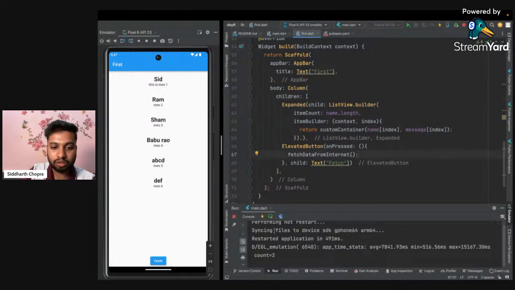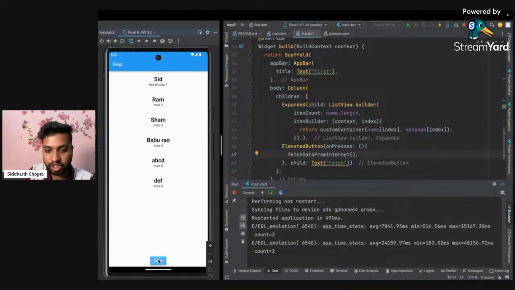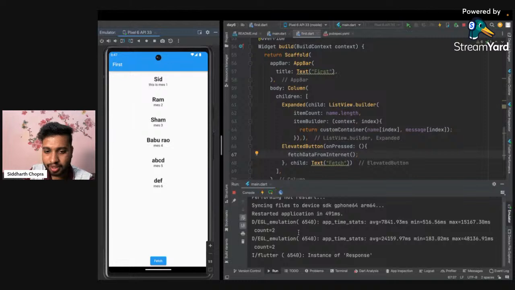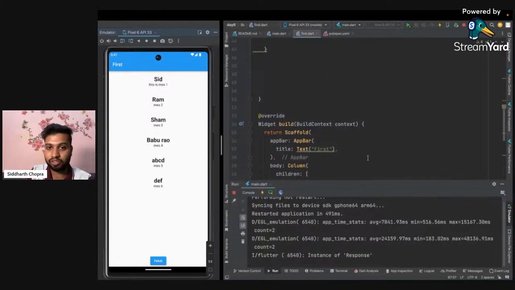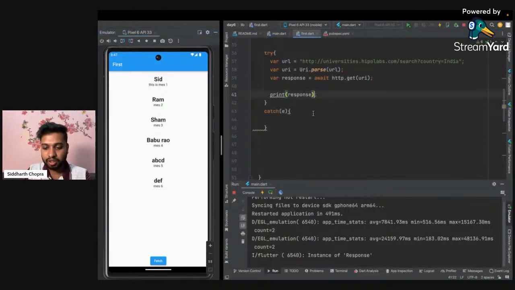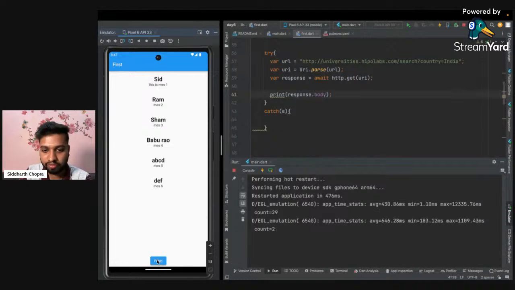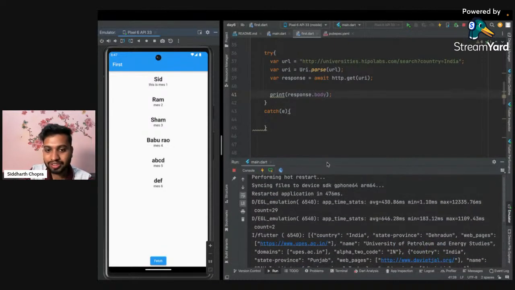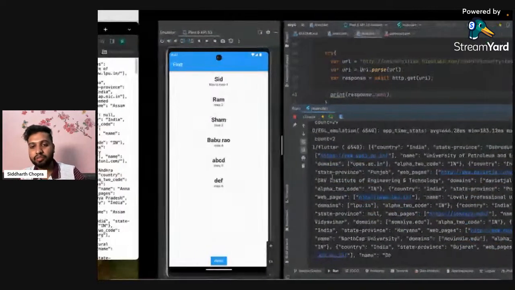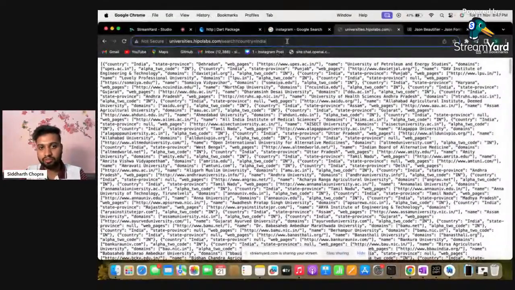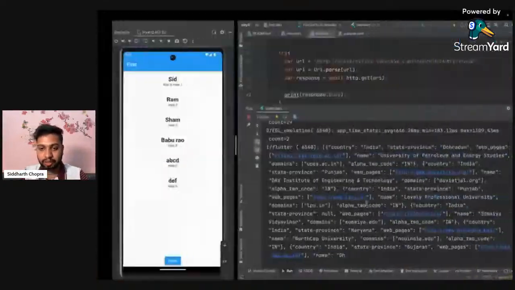Okay. So now I just have to click on this fetch button, and here something is happening, and we got an instance of response. In the response I have multiple things, but I'm only interested in its body. So I've changed this, I've clicked on fetch, and now you can see the information we are getting here is printed in our app.